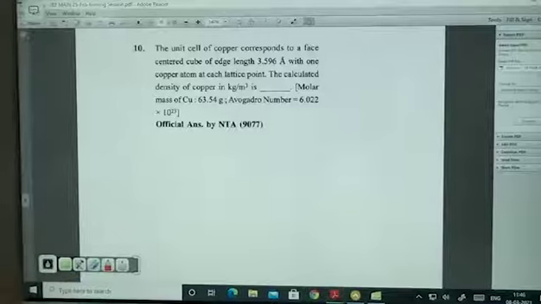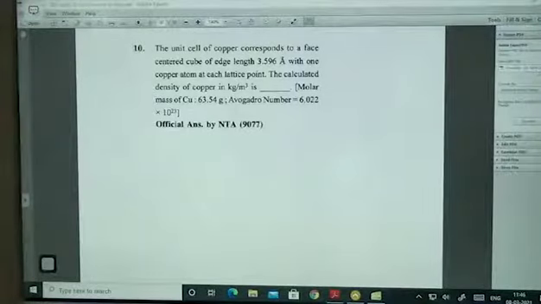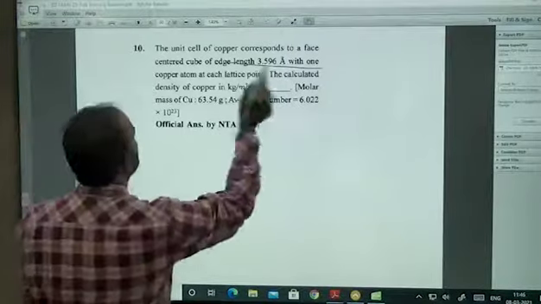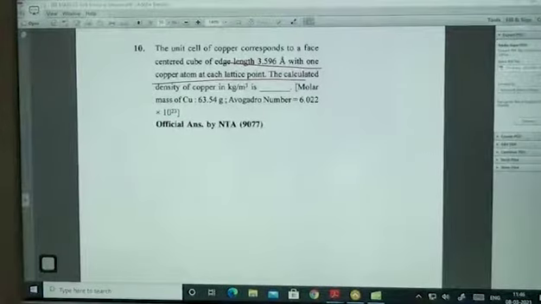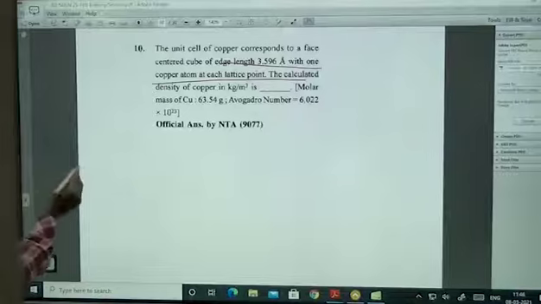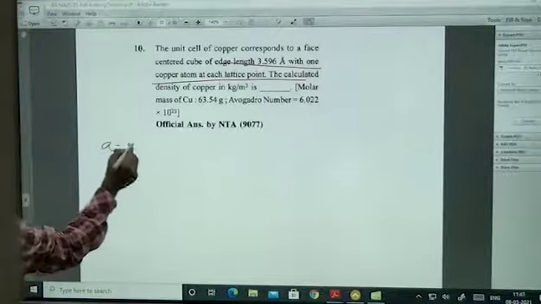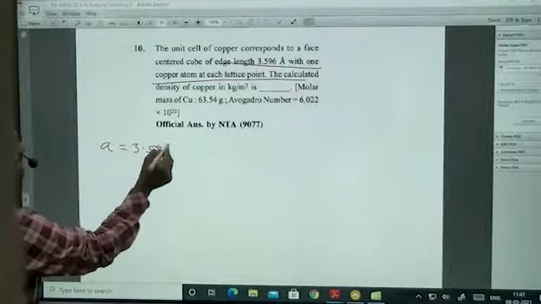Another one. The unit cell of copper corresponds to face-centered cubic, edge length 3.596 angstrom units, with one copper atom at each lattice point. The calculated density of copper in kg per meter cube. Molar mass. Face-centered cubic, edge length a is equal to 3.596.